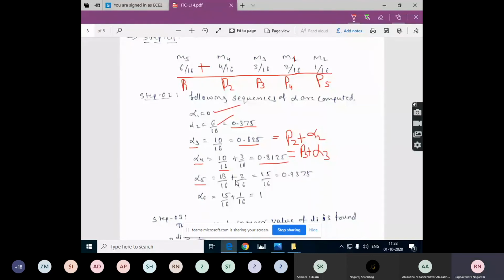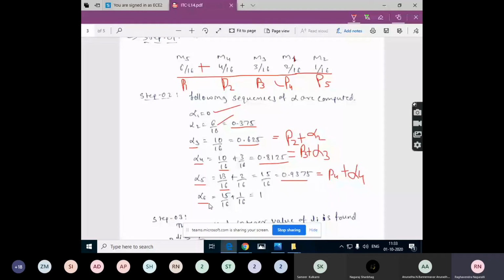Next, for alpha 5, which is nothing but P4 plus alpha 4. And we have alpha 4 as 13 by 16. So here it is 13 by 16 plus 2 by 16, P4. P4 is 2 by 16. So totally 13 plus 2, 15 by 16, which is this decimal value.